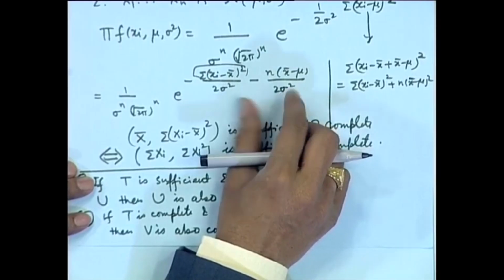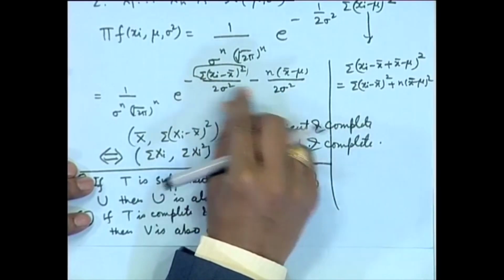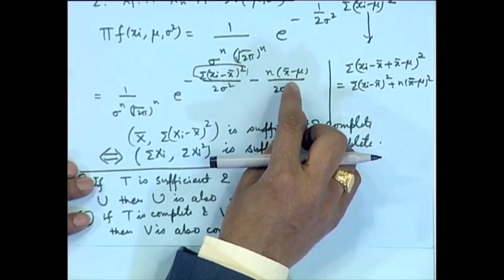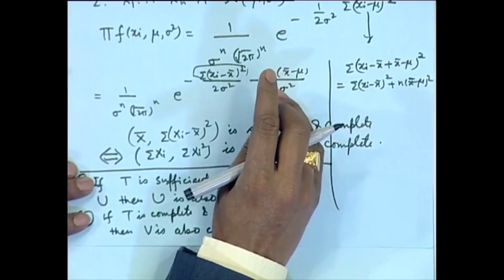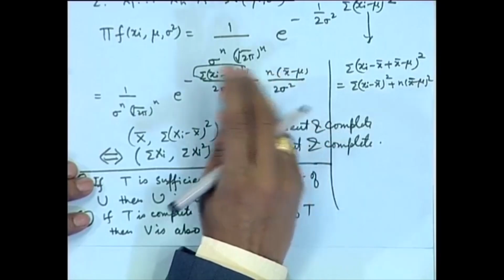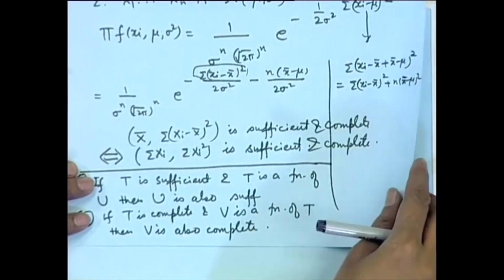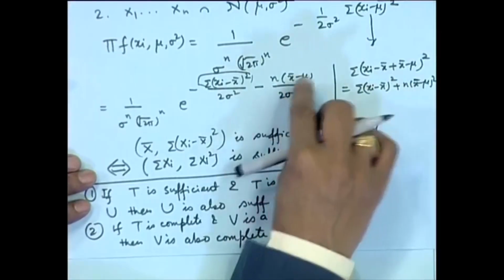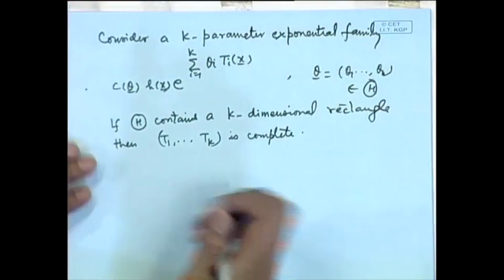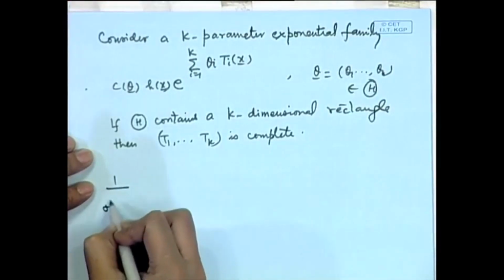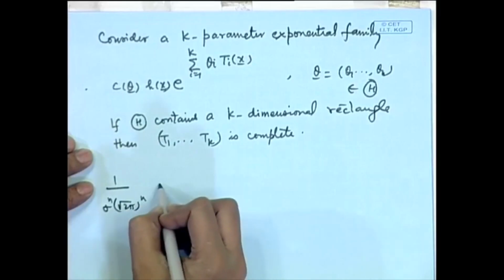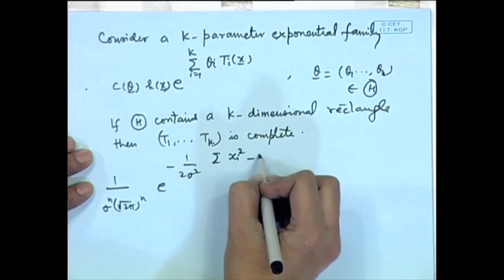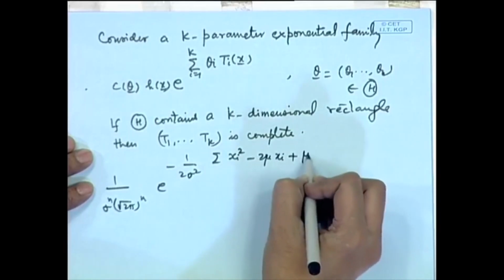So, the range of the parameters is minus infinity to infinity and minus infinity to 0, and therefore, this can be written in this following fashion: 1 by sigma to the power n root 2 pi to the power n e to the power minus 1 by 2 sigma square sigma x i square minus 2 mu x i plus mu square.